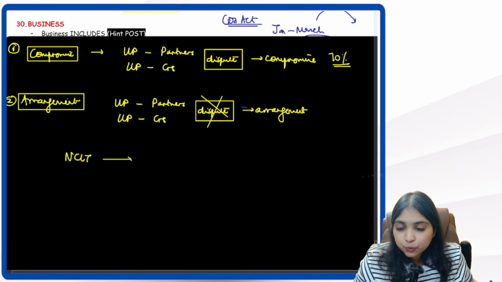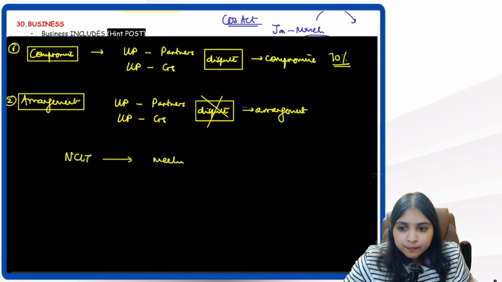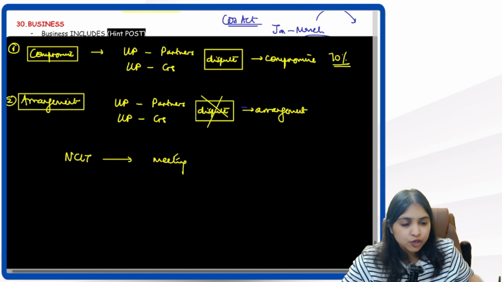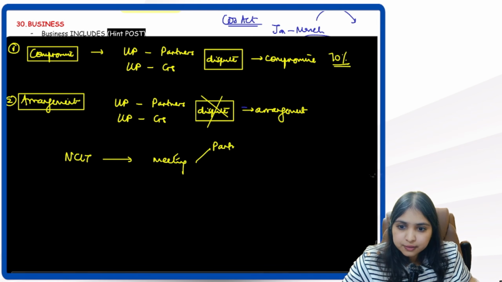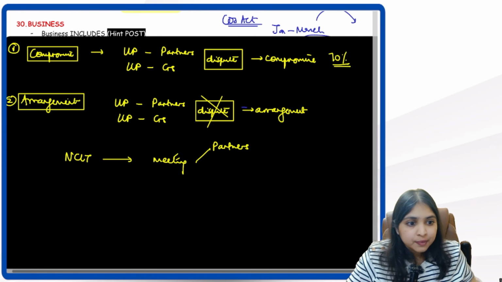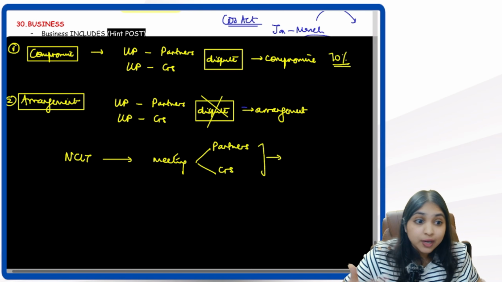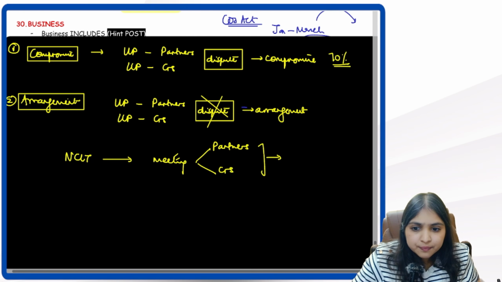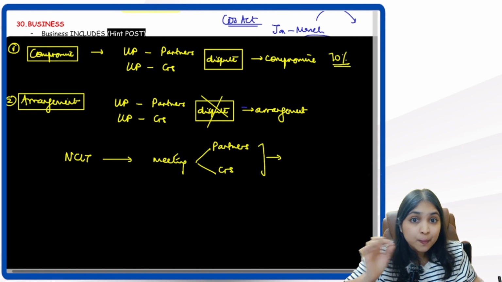What will the NCLT do? NCLT will call a meeting. They'll order a meeting. Who is meeting? If the compromise or arrangement is between LLP and partners, they will call a meeting of partners. If it is between LLP and creditors, they will call a meeting of creditors. Now, in this meeting, what should happen? We have to get approval of the partners or approval of the creditors as the case may be.